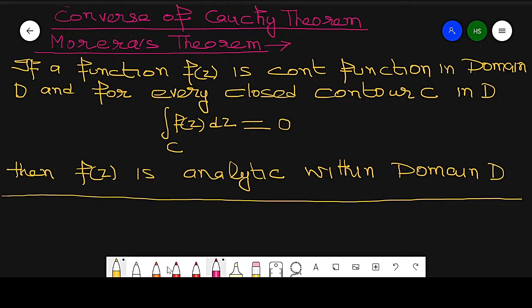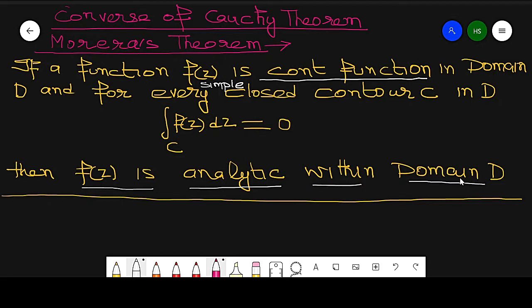Condition number 1, this function f of z is a continuous function. And condition number 2, for every closed contour, we can even say simple closed contour, the integration is equal to 0. When the two conditions are satisfied, the function is analytic within the domain D.